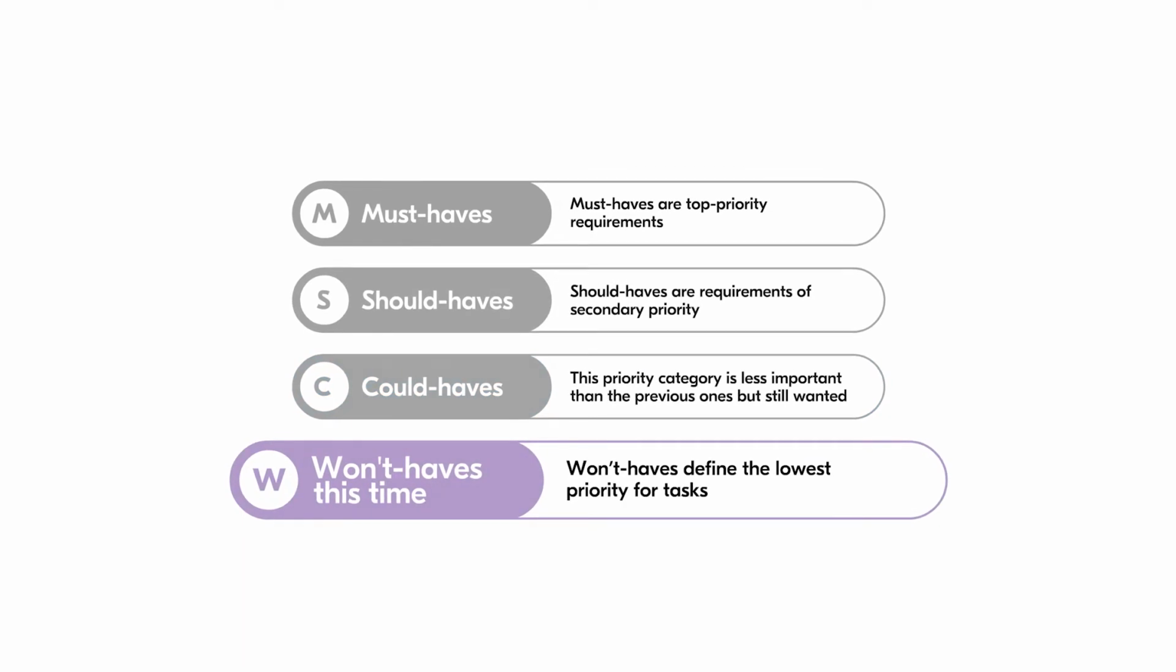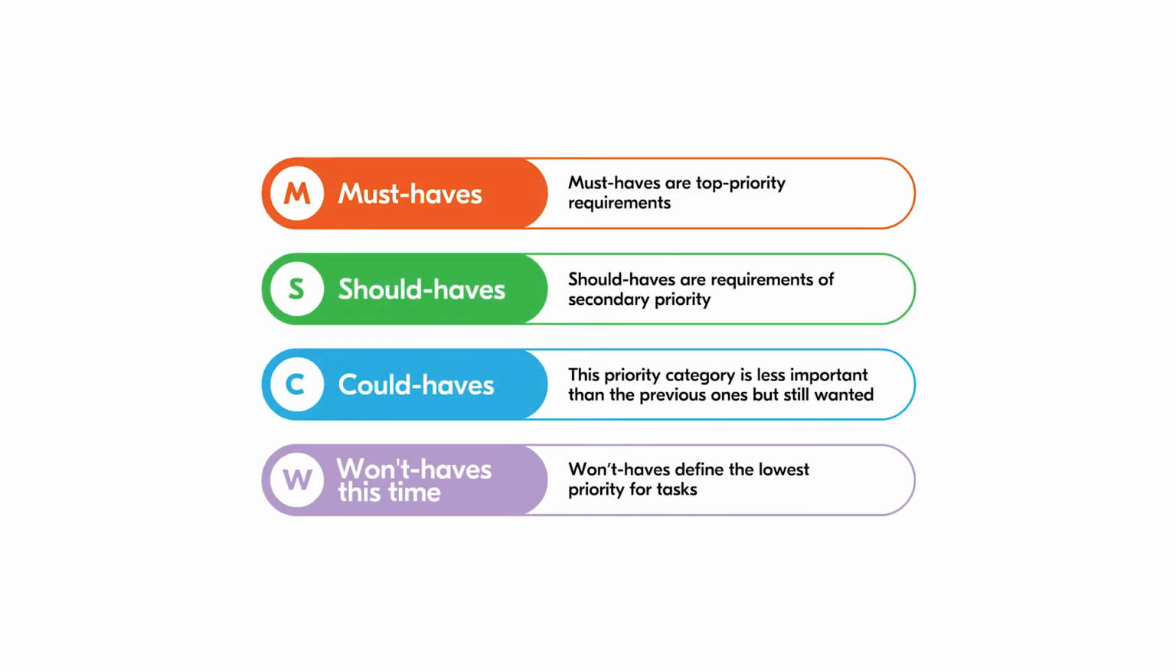Won't-haves this time. Won't-haves define the lowest priority for tasks. As a rule, if you can't afford some task or feature within a budget or deadline, it is marked as won't-have. That's why this category is sometimes called would-have or wish-to-have. Ask yourself if you can go back to a feature when things go better. If yes, prioritize it as won't have this time.